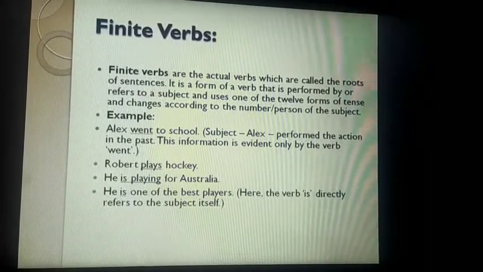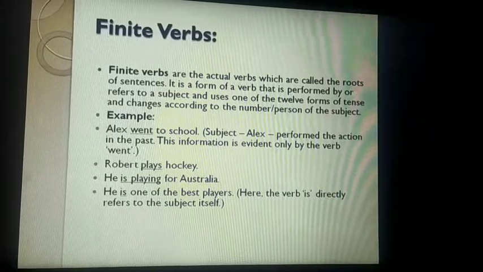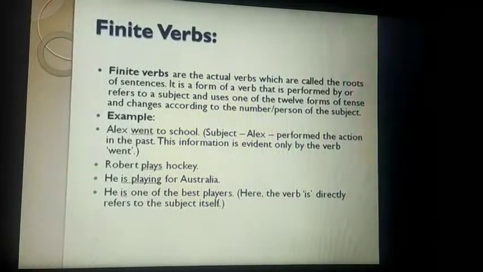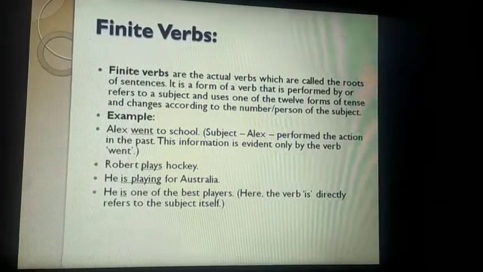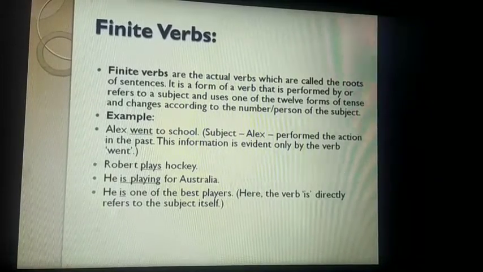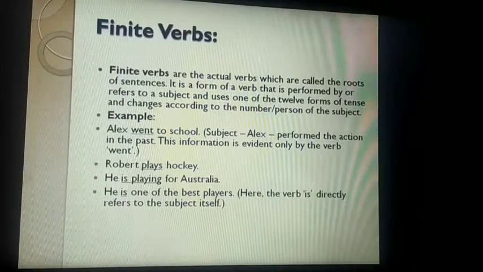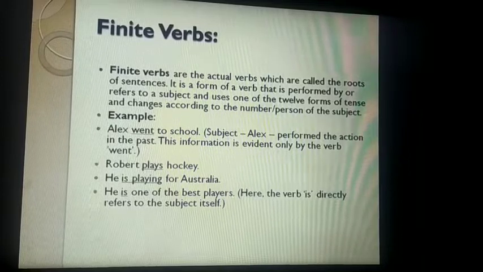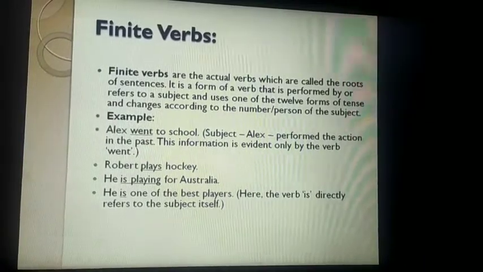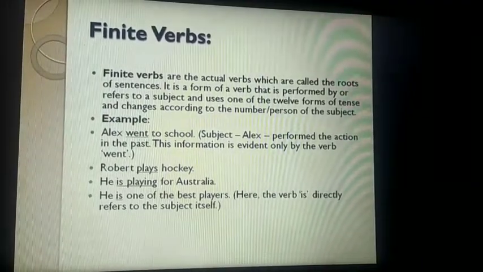He is one of the best players, and here in this sentence, what is the verb? Is. The verb is directly refers to the subject itself. Is referring to the subject, and what is the subject? The word he is our main subject here.